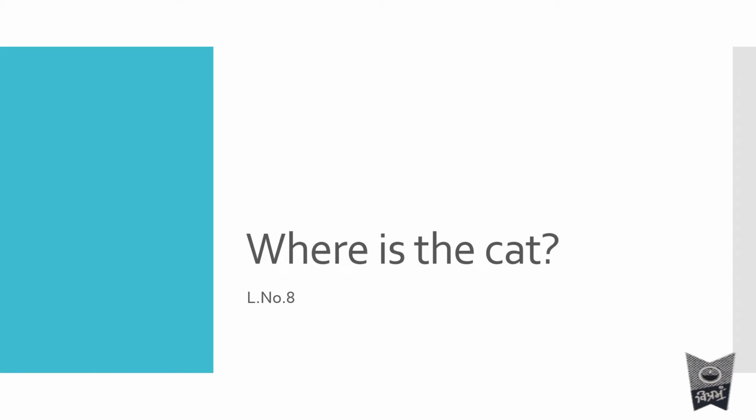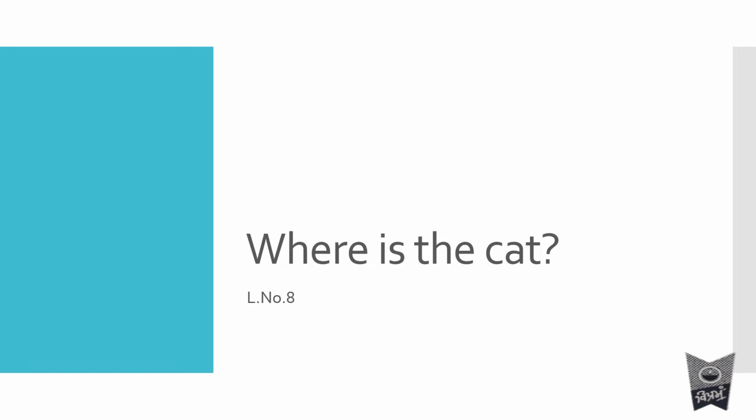Where is the cat? In the grammar section, last time we had done with prepositions. So we understood what a preposition is. We are talking about the position of a particular object in relation with some other thing or some other person. That is a preposition. And as I said, lesson number 8 is related to the preposition. Where is the cat? So I'm sure this will help you understand the lesson much better.